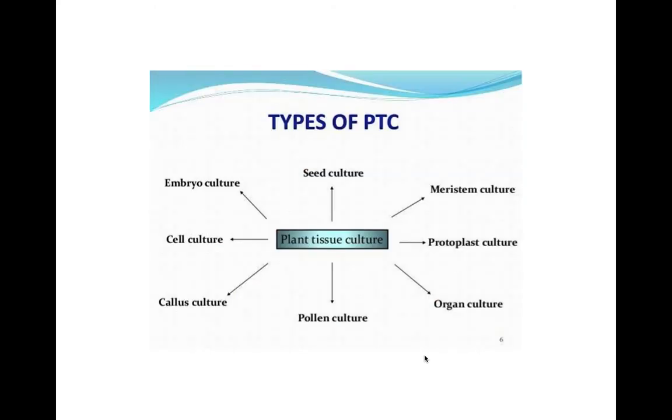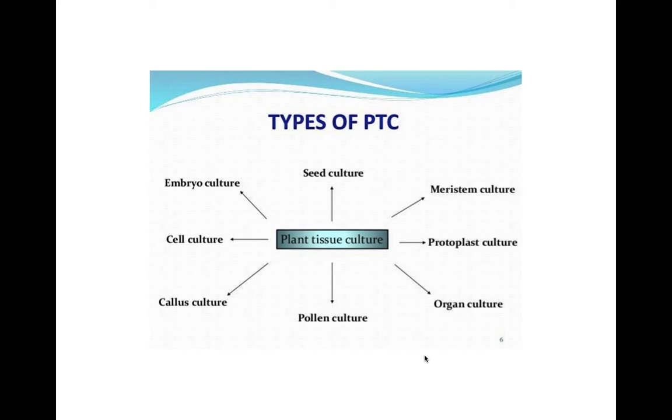Now, there are so many pathways of regeneration of a whole plant or whole in vitro plants. These pathways are: from mother plant we can produce somatic embryo, and from somatic embryo we can produce a whole plant. From cell culture we can produce plant.